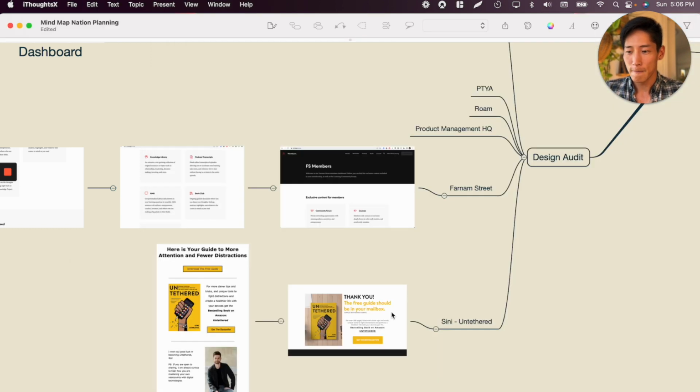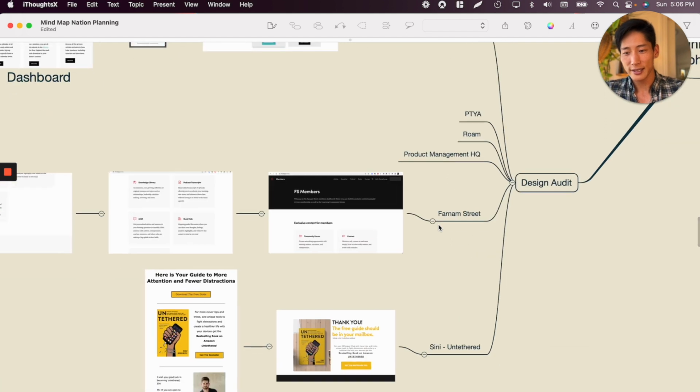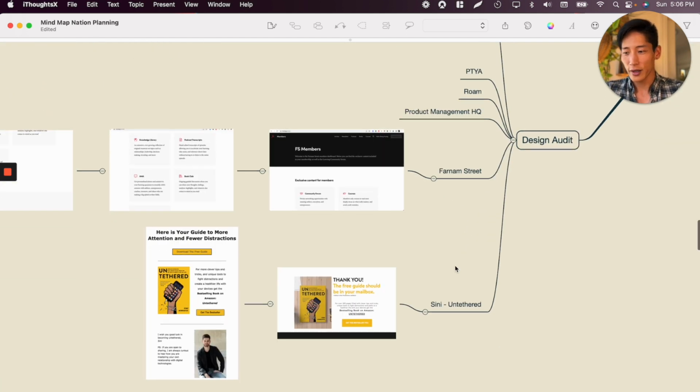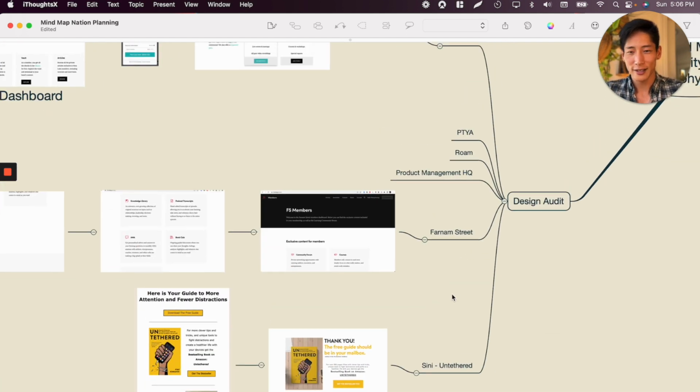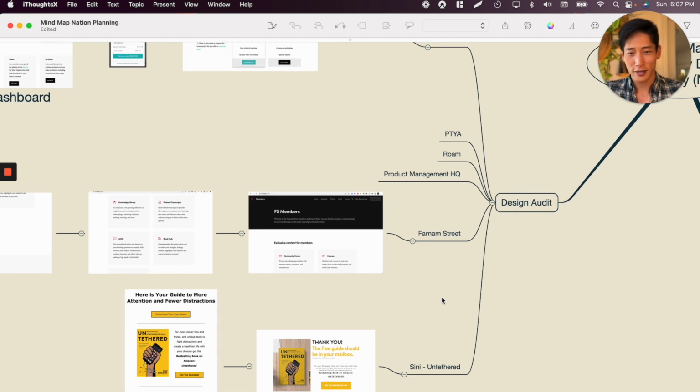Unfortunately, it was a very old school kind of style, and it just reminded me of forums and very static stuff like that. So I decided to be more like Nest Labs rather than Farnham Street. And then finally, there is my friend Sini, who wrote a book about digital dependency, and I really liked the way that he gave away parts of his book and stuff like that to get emails, as well as the website design.